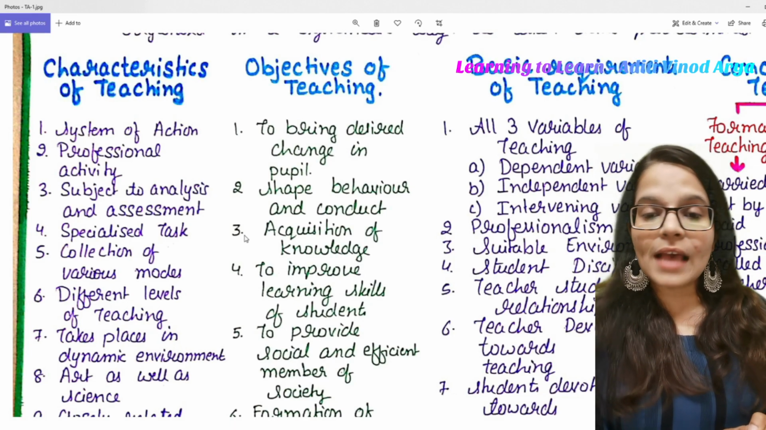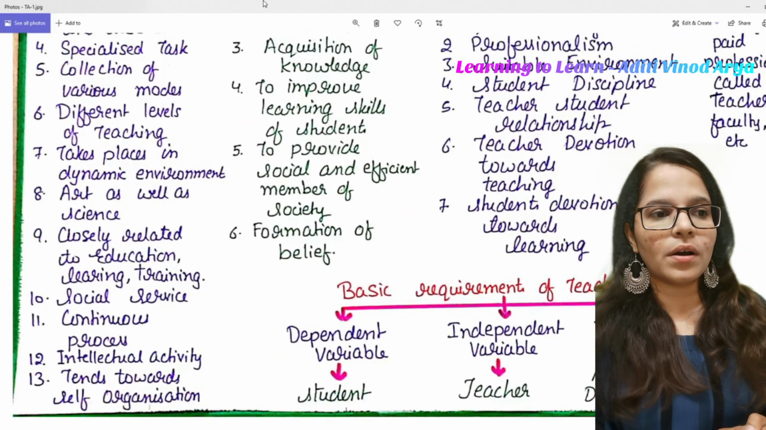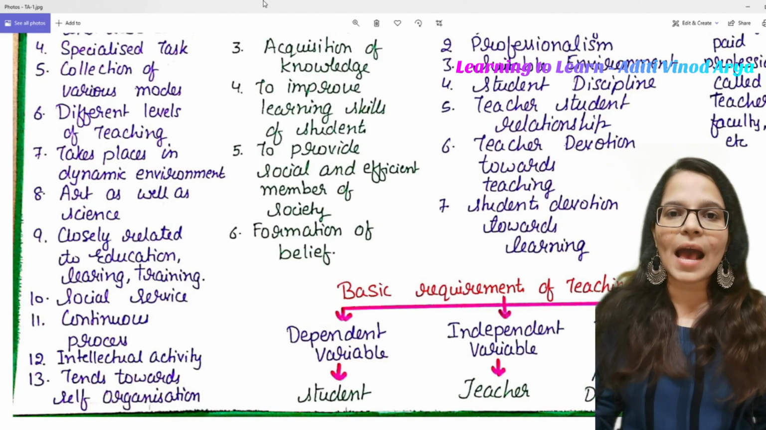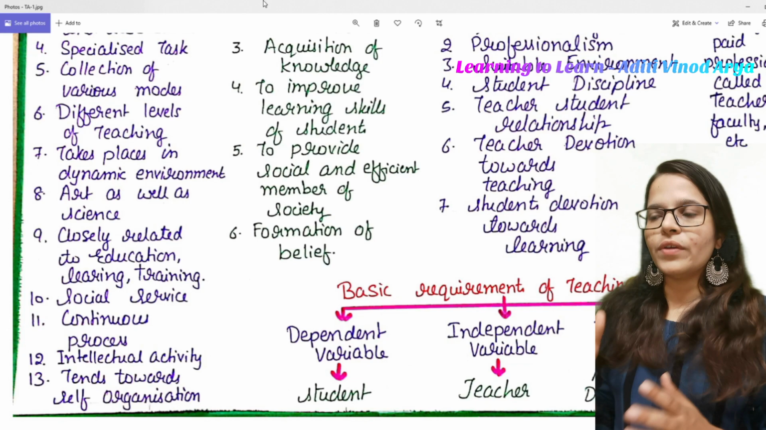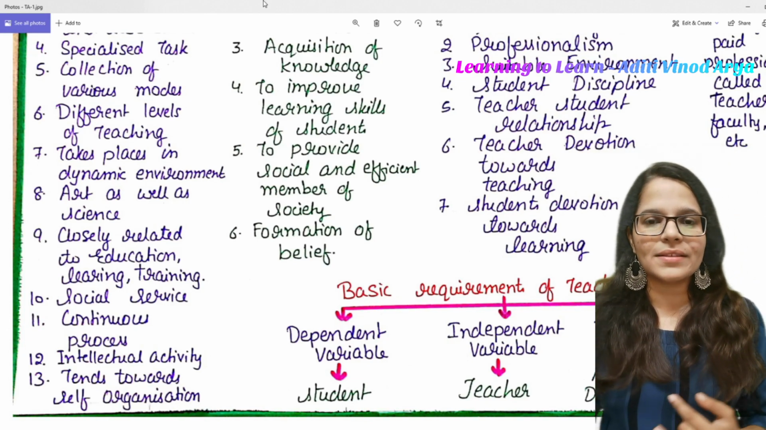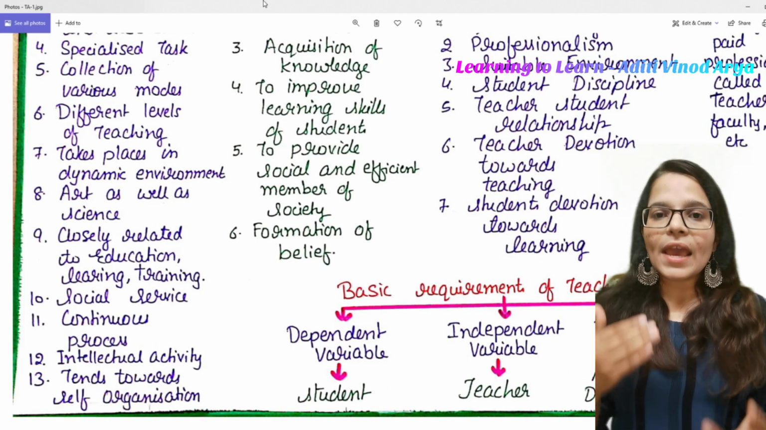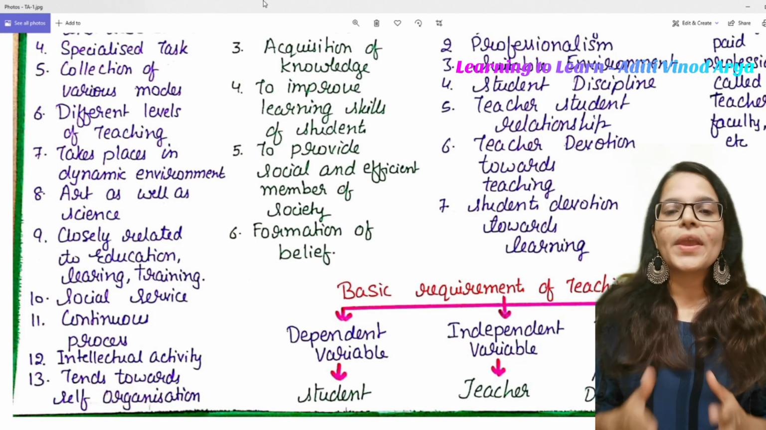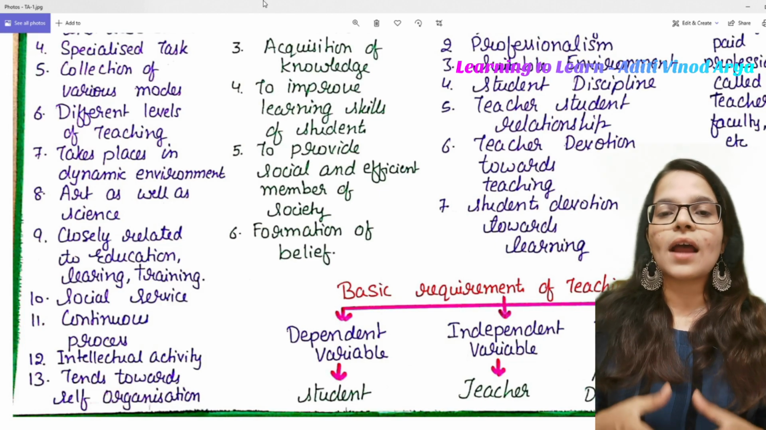The next is it is art as well as science. Yes, I am reading point number 8. Yes, it is an art because it is personalized application. Whether you are going for any kind of arts, it can be dance, it can be writing, it can be singing. Every person has their own unique style of presenting their art. In the same sense, teaching is an art.